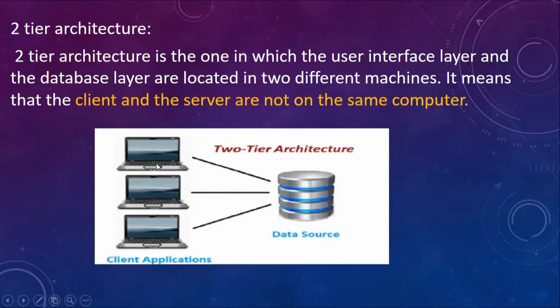In 2 tier architecture, your client application is on one machine or various machines, and your database or data source resides somewhere else remotely. Okay, so this means your client and the server are not on the same computer, right? Whereas in 1 tier architecture, your client and server are both in the same computer. That's 1 tier architecture. 2 tier architecture is one in which your data source is on a remote machine, and your client applications are on different client machines.